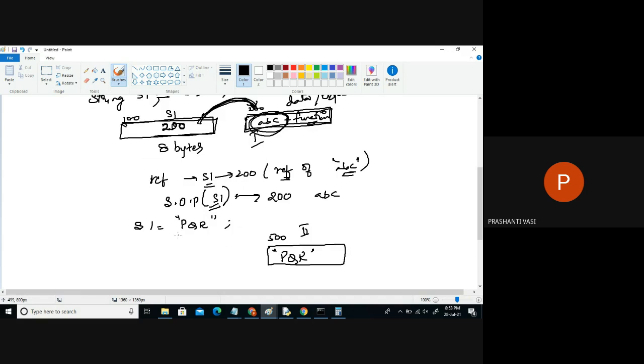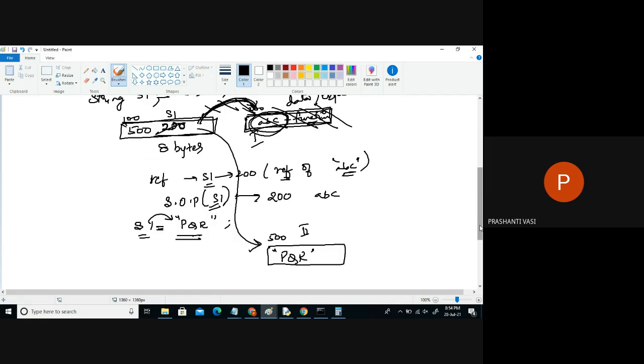And what did you do with this object? Where did you save this address? Again in S1 only. Now either S1 can point to ABC or it can point to PQR. So currently it is pointing to the PQR location. So it's updated from 200 to which address now? 500. So the same reference is now pointing to this one, and this link is broken and this object is destroyed. It will be cleared off from the memories. ABC will be totally erased from the memories.